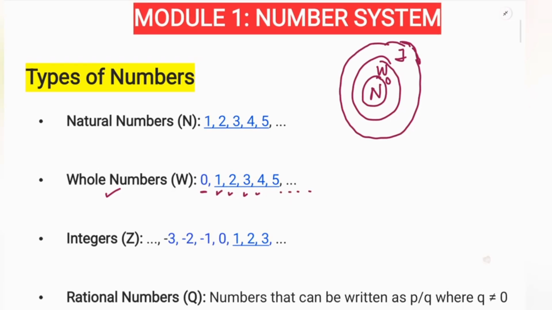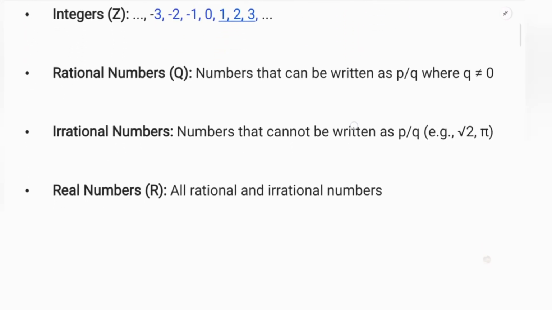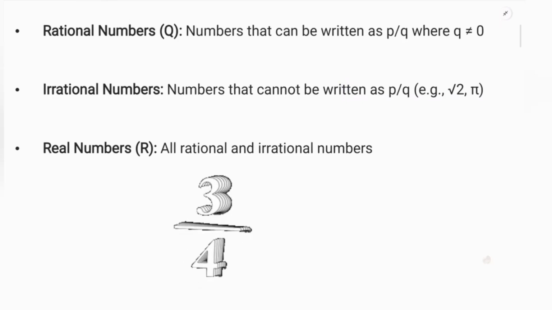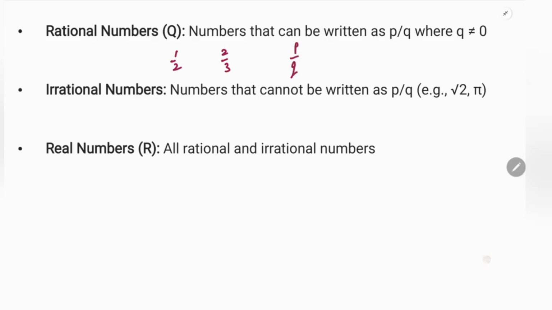Okay, after that, we have rational numbers. Rational numbers means fractions, right? Like 1 by 2, 2 by 3, something that can be written in the form of P by Q. You need to remember a condition here. This is called the numerator, this is called the denominator, right? Numerator by denominator.